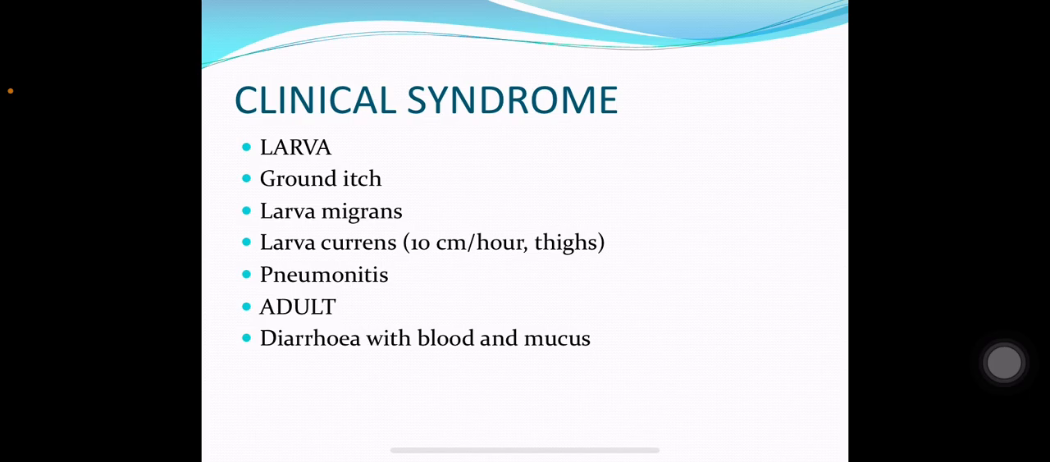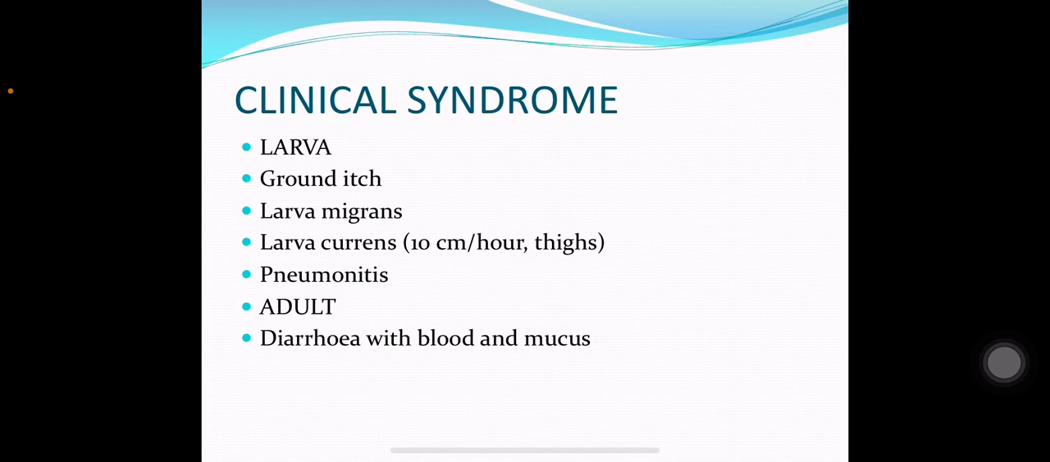They will keep moving in the skin here and there, but they might not enter the circulation. And those larvae which are moving very fast are known as larva currens. In larva currens, they can move as fast as 10 centimeters per hour. And more commonly, larva currens is found in the thighs. The larvae, if they reach the lungs, can lead to pneumonitis.